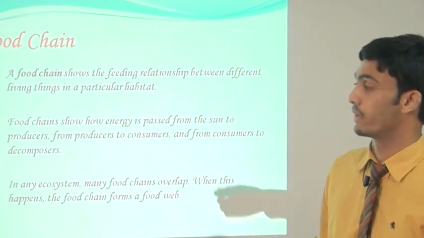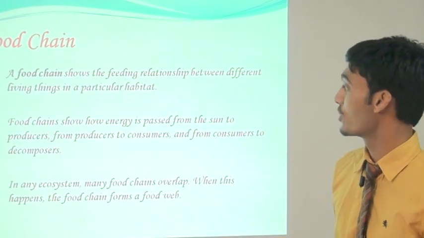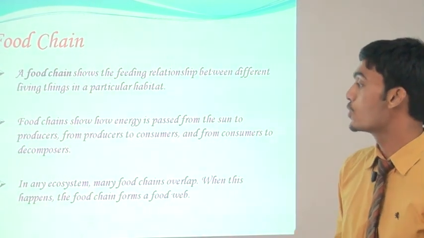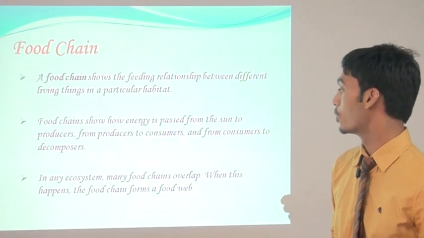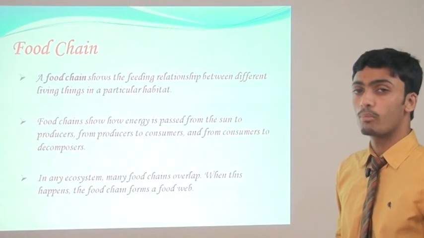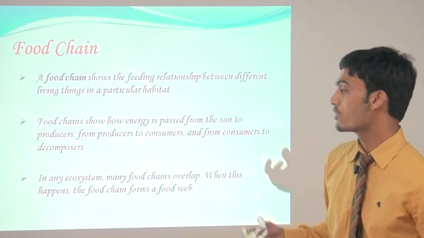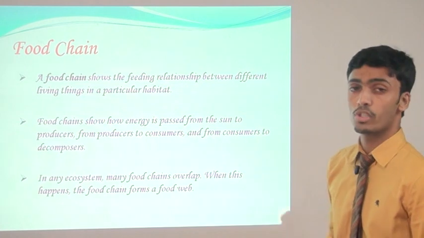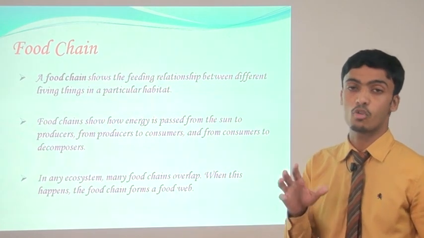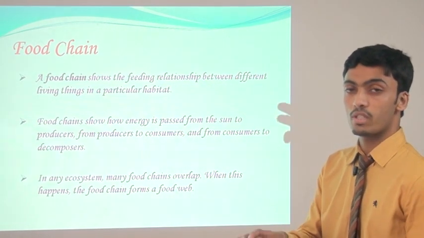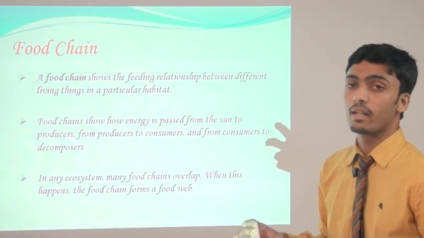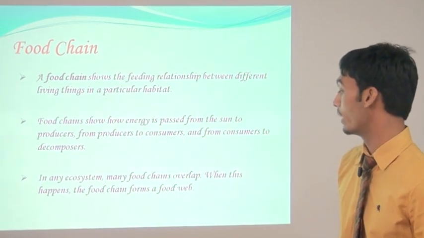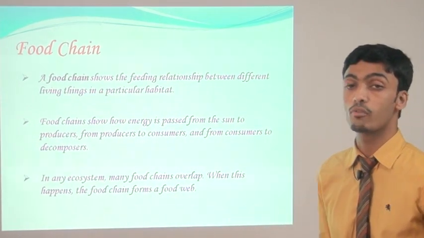Food chain. What is food chain? Food chain shows the feeding relationship between different living things in a particular habitat. Food chain shows how energy is passed from one to another, from sun to the producers, from producers to consumers, and from consumers to decomposers. In any ecosystem, many food chains overlap. When this happens, the food chains form a food web.